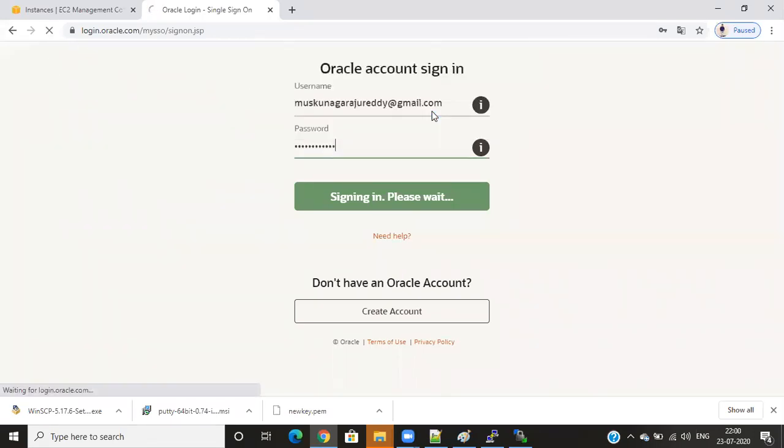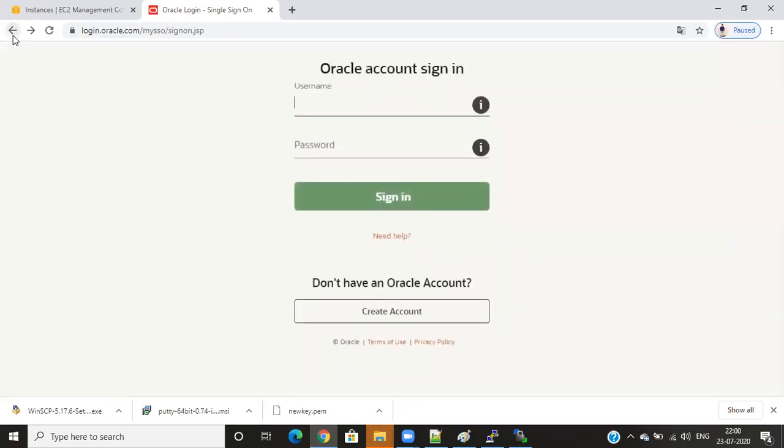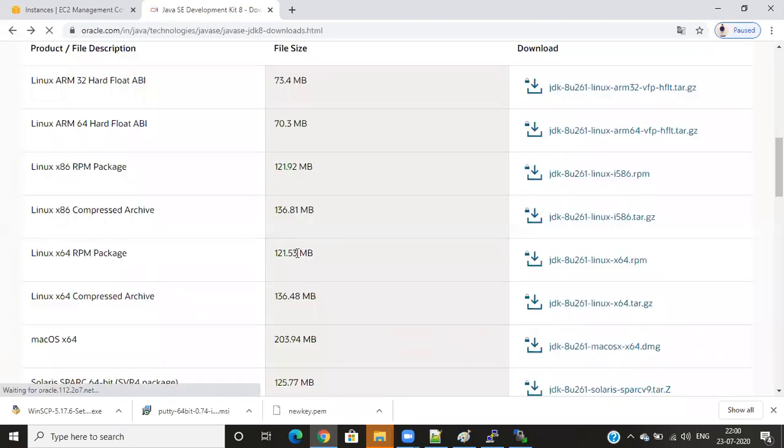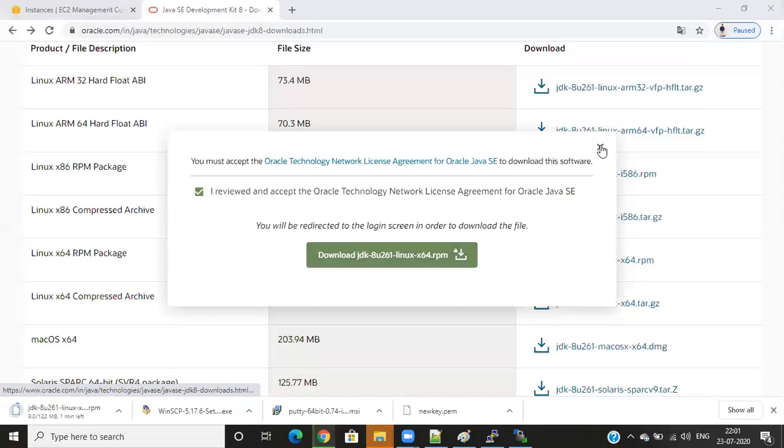It is loading. Wait, I'll refresh it again. Linux 64 RPM, so we can go with this. Accept. Yeah, it is downloading. This RPM format is downloading here. And I'll close this.